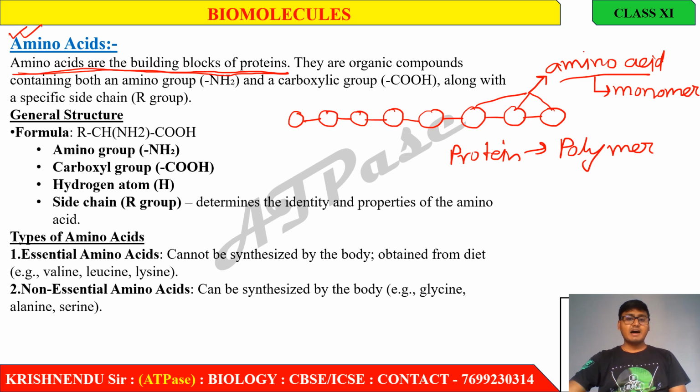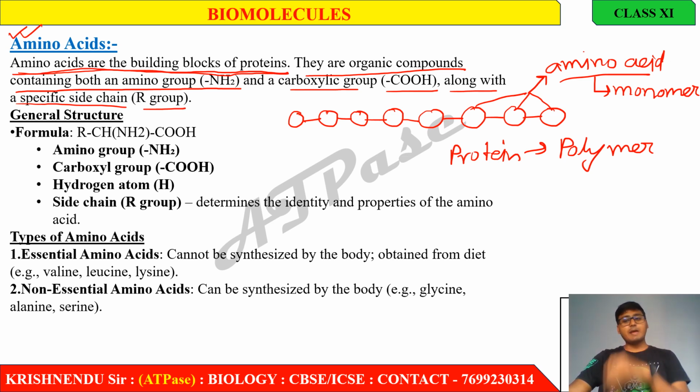They are organic compounds containing both an amino group, that is NH2. NH2 is the amino group. The formula of the amino group is NH2, and a carboxyl group. The formula of the carboxyl group is COOH, along with a specific side chain that is considered as the R group. So what does an amino acid contain? An amino acid contains an amino group, a carboxyl group, and a side chain or R group.